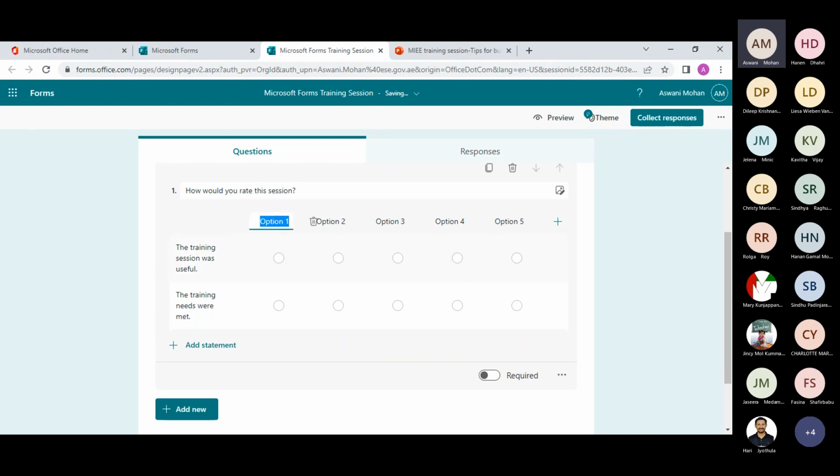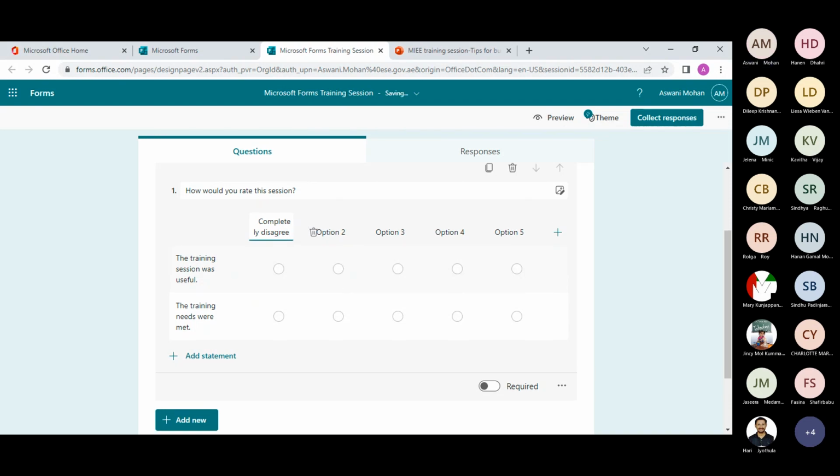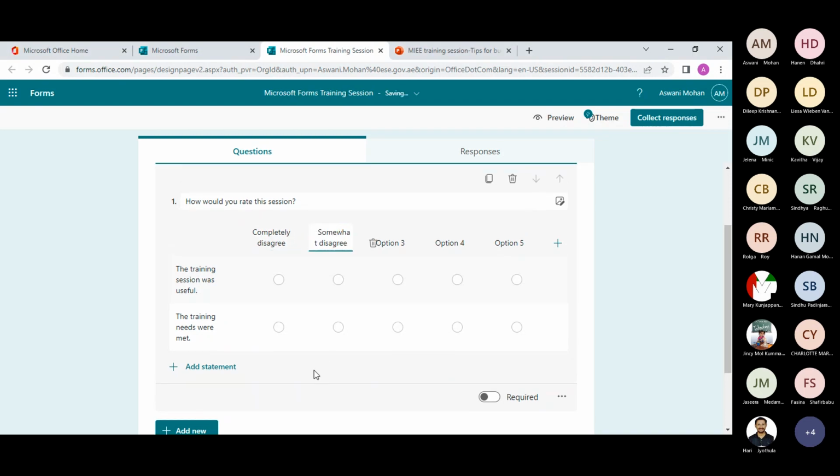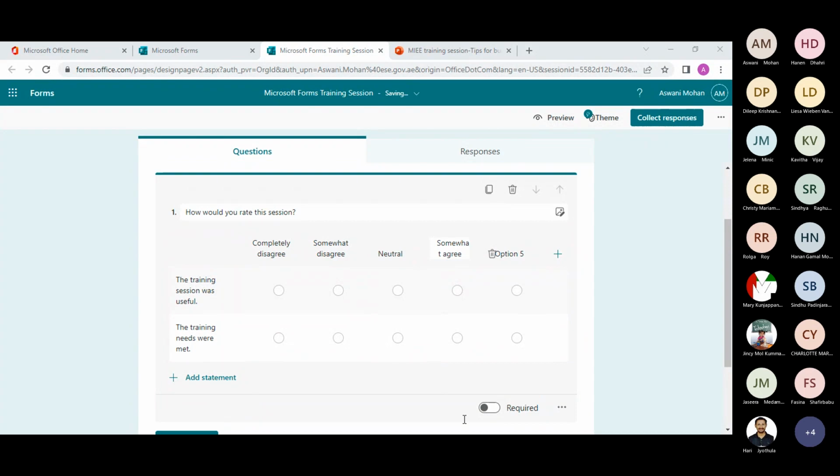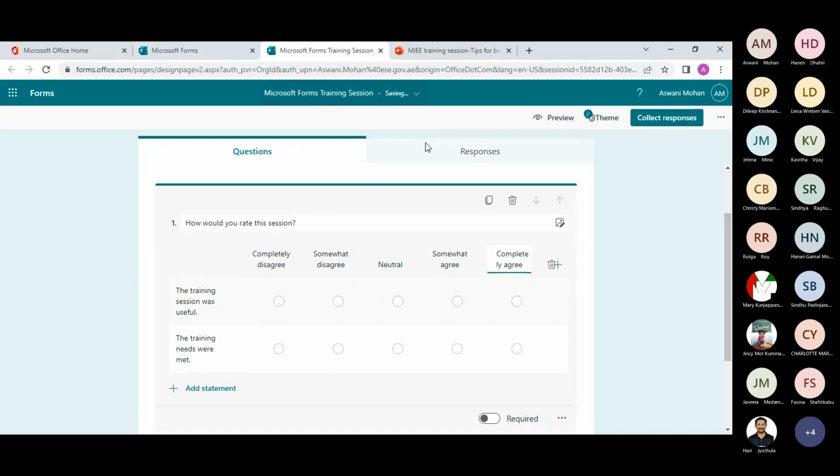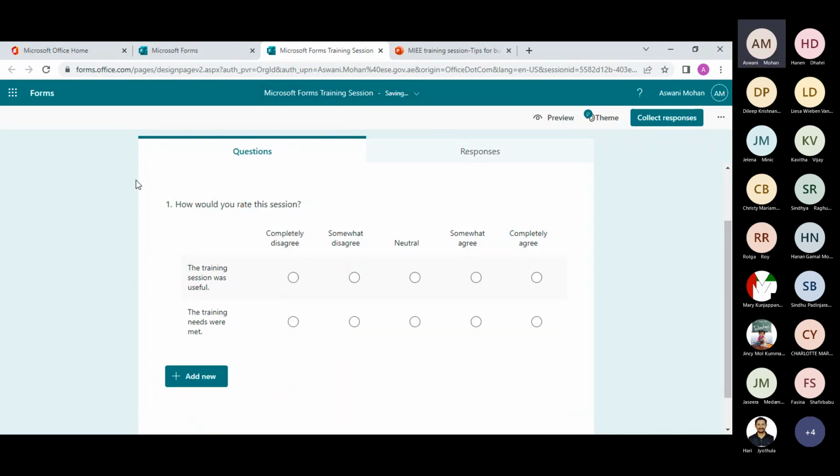As for the options, I'm going to give 4 options: completely disagree, somewhat disagree, neutral, and finally, completely agree. So this is an example of the Likert question type.